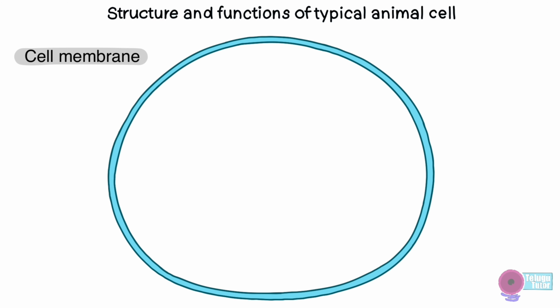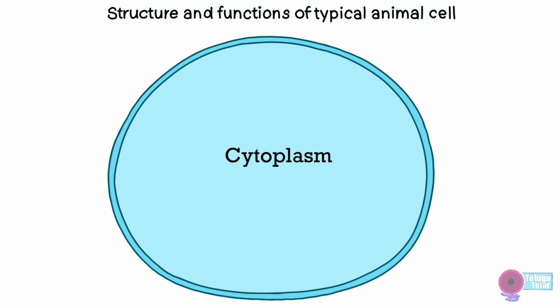Next we are going to learn about the structure and functions of a typical animal cell. A typical animal cell is composed of various parts, and let us start with the cell membrane. The cell membrane is the outermost layer of the cell, and it is also called the plasma membrane. The cell membrane is semi-permeable, which means it only allows selective substances to pass in or out. It defines the size and shape of the cell and encloses the cytoplasm.